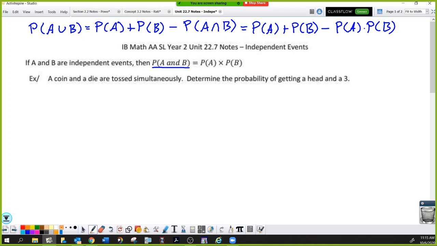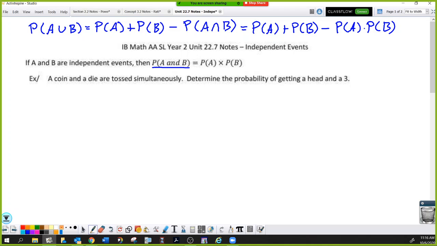Now, if you've got a Venn diagram, well, you can just count, right? But sometimes you're just given numbers. A coin and a die. Hey, look, it's almost like I knew what these notes said. A coin and a die are tossed simultaneously, but they are still independent, separate events. It says determine the probability of getting a head and a 3.